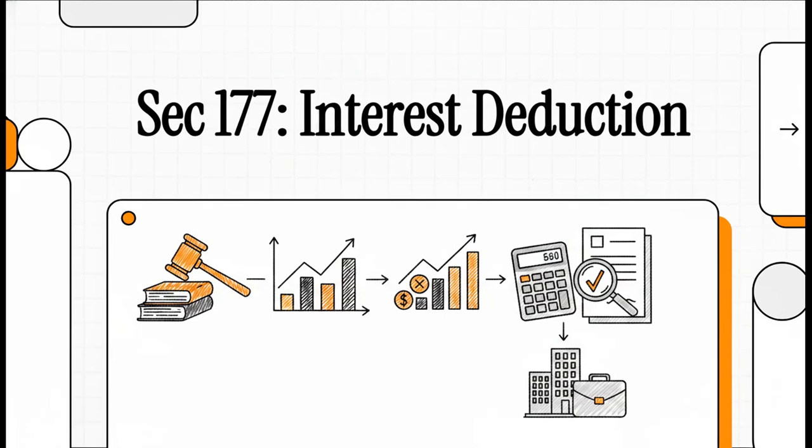Welcome to This Explainer. I'm your host, and today we're putting on our legal educator hats to tackle a really critical piece of the new Income Tax Act, 2025, Section 177. Whether you're a chartered accountant, a tax pro, a student, or even running a business, you absolutely need to know how corporate interest deductions are changing under the new regime. It's a total game changer for accurate tax planning, so let's get right into it.